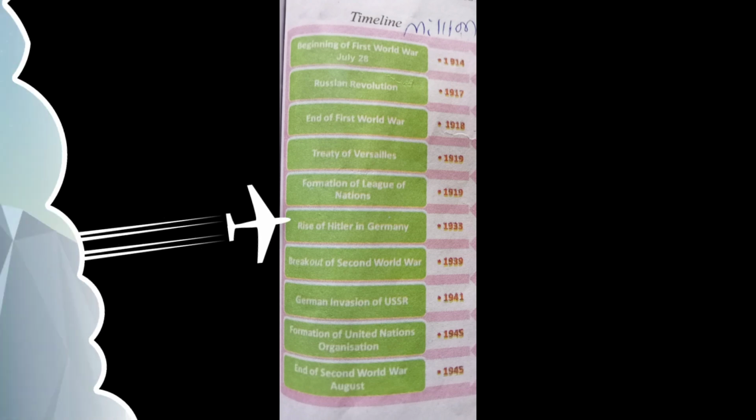Rise of Hitler in Germany in 1933. Breakout of the Second World War in 1939. German invasion of USSR in 1941. Formation of the United Nations Organization in 1945. End of the Second World War, August 1945. This timeline is very important for public examinations.